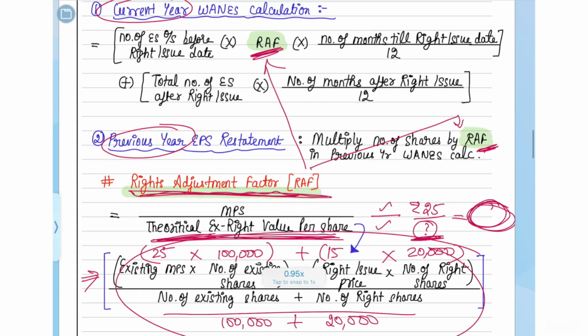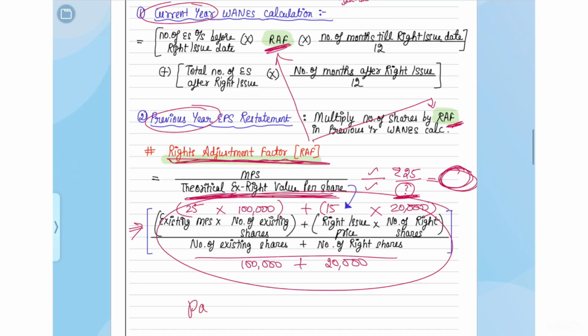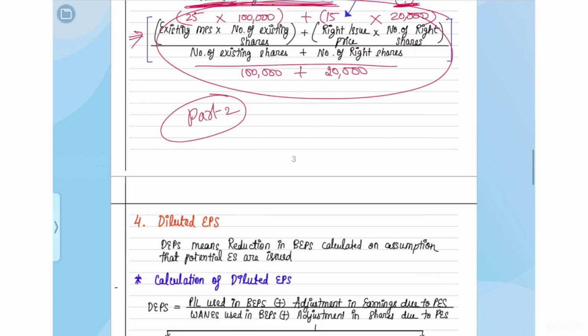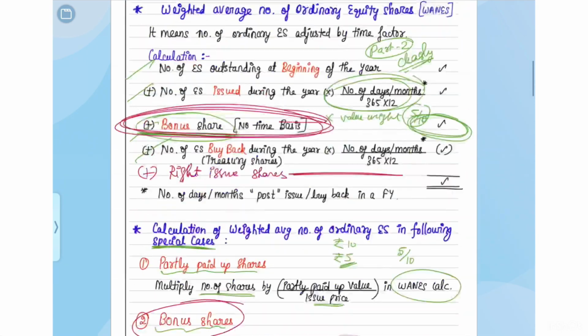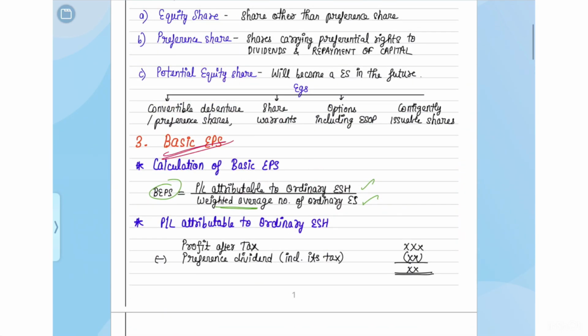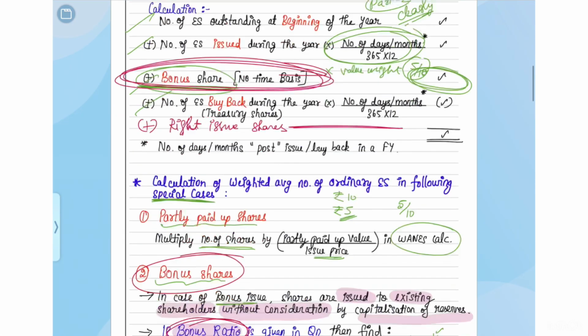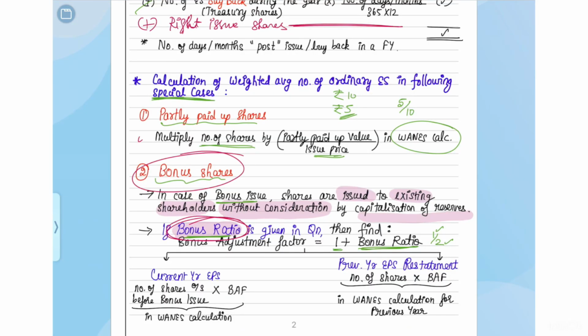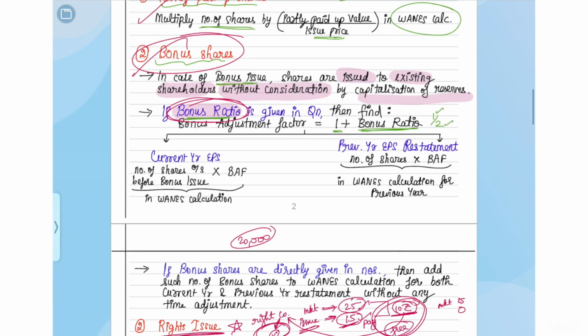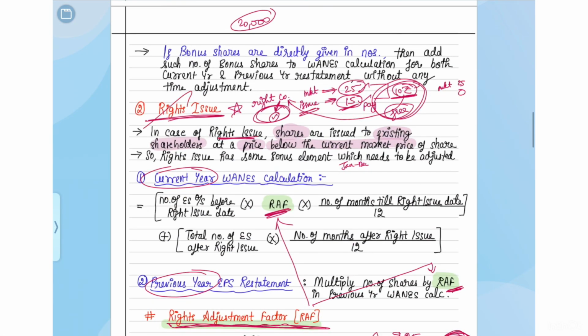If there is any confusion, please make sure you watch the part 2 video where I'll be doing a question on this, so you're able to clearly understand. I hope this rights issue is done. So with this, our basic EPS is done. What did we learn in basic EPS? How to find the basic EPS, how to find the profit and loss, how to find the weighted average. And then we saw some special cases: what is partly paid up, what are bonus shares, and what is a rights issue. So this was all about your basic EPS.